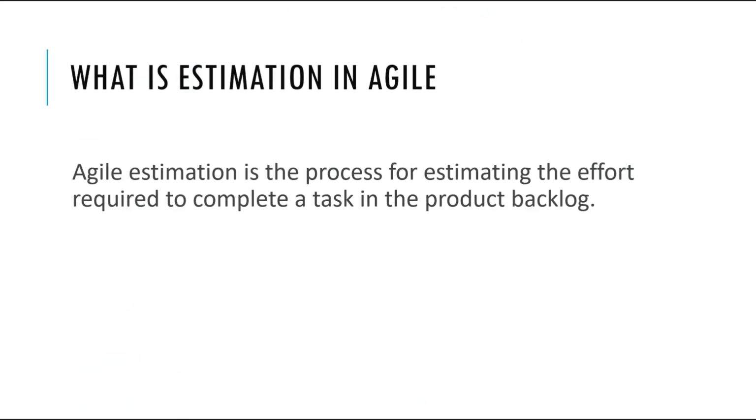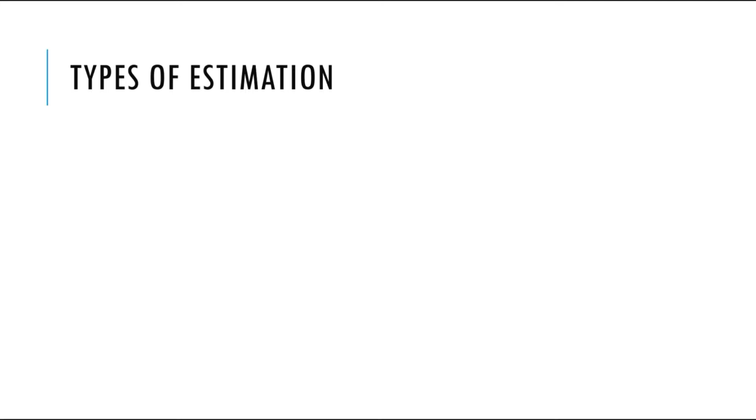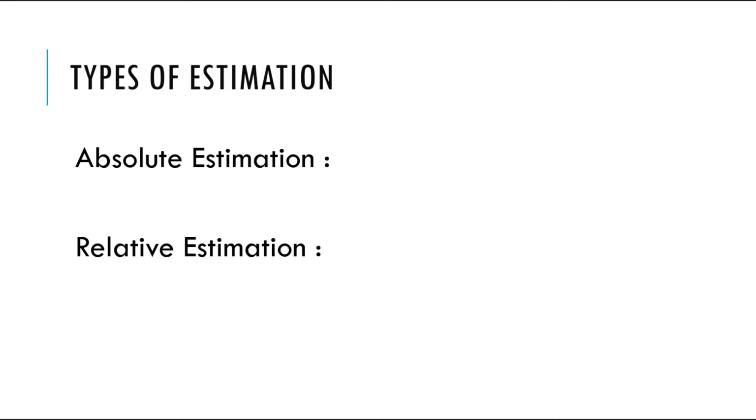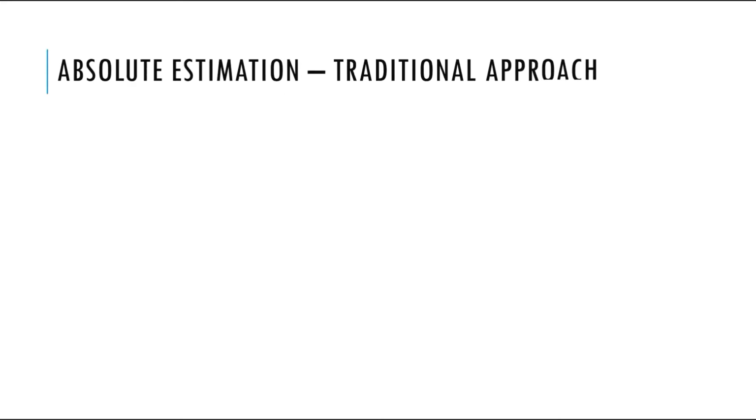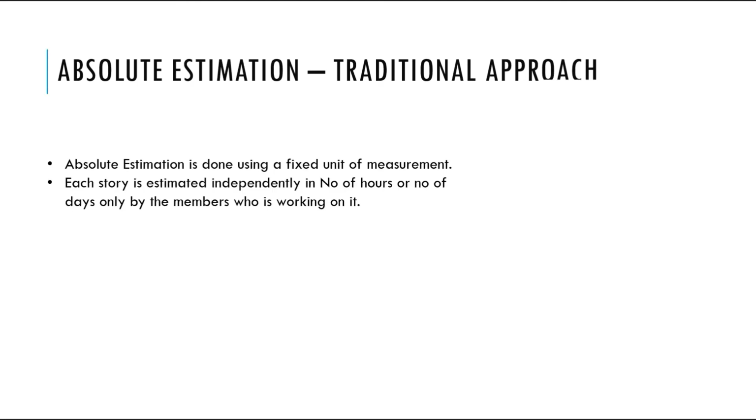Agile estimation is the process for estimating the effort required to complete a task in the product backlog. There are two different types of estimation. One is absolute estimation, another one is relative estimation. Let us discuss one by one. Absolute estimation is a traditional approach in which estimation is done using a fixed unit of measurement. That is, each story is estimated independently in number of hours or in number of days only by the members who is working on it.